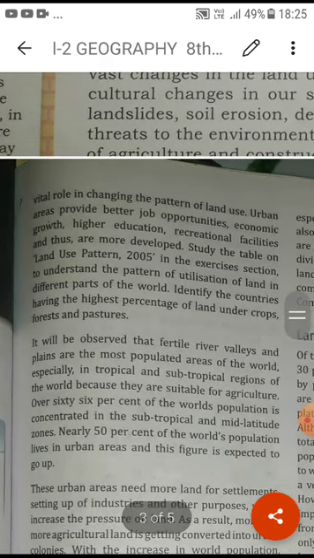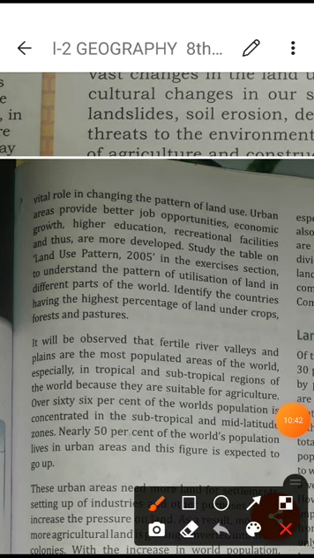If we talk about the urban areas, urban areas provide better job opportunities, economic growth, higher education, and recreational facilities. That's why they are more developed. If you compare cities with any hilly area or plain area, especially Delhi, there is a higher density of population.